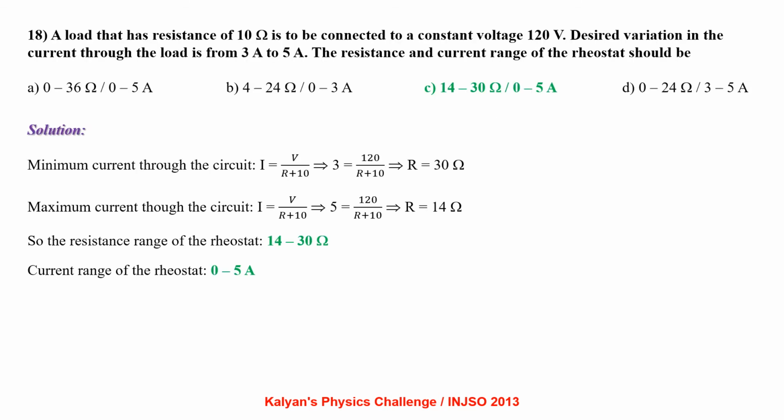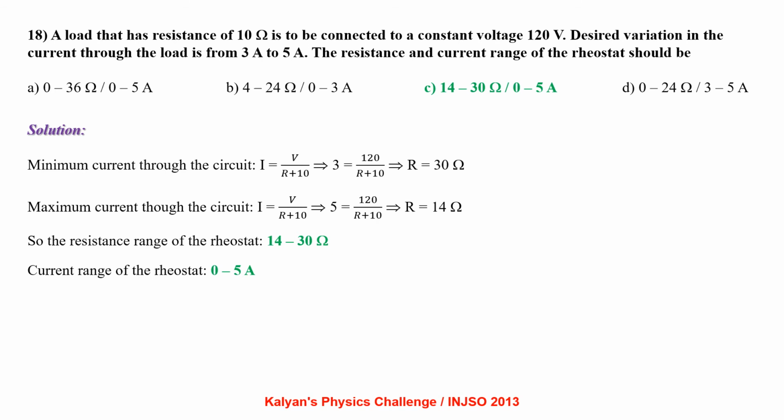A load that has a resistance of 10 ohm is to be connected to a constant voltage 120 volt. Desired variation in the current through the load is from 3 ampere to 5 ampere. The resistance and the current range of the rheostat should be: minimum current through the circuit I equal to V by R plus 10, that is 3 equal to 120 by R plus 10, which gives us R equal to